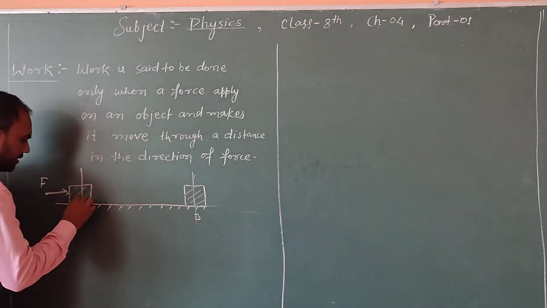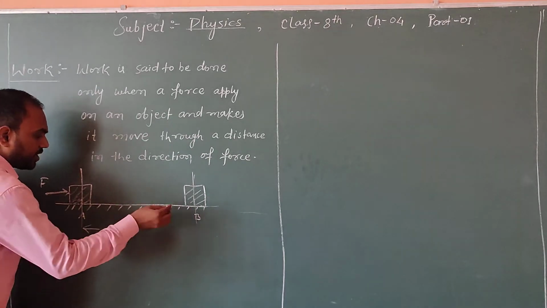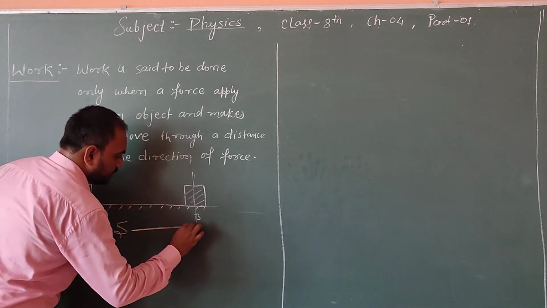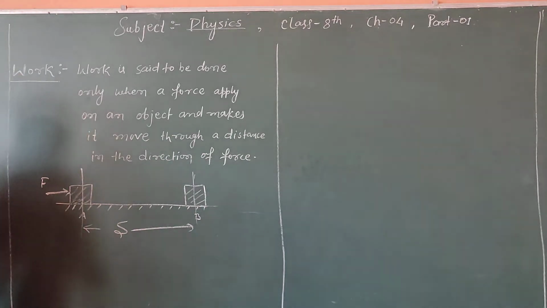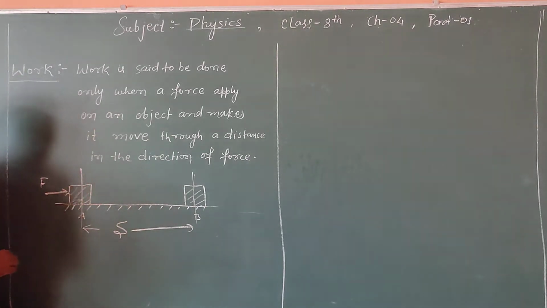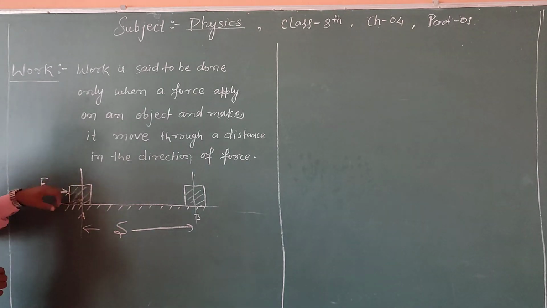And let's say that the displacement covered by the object is S. Okay? So we can say that we have done some work.